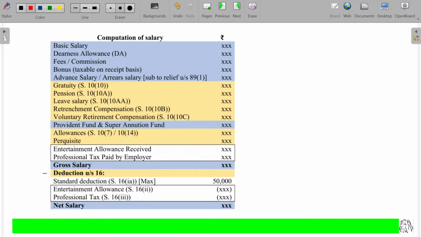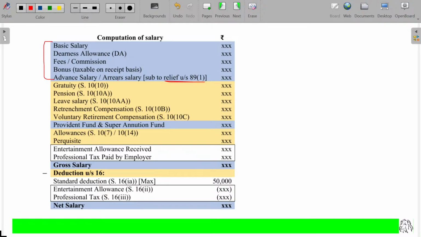You will now be able to understand the first 5 elements. These are taxable: basic, DA, fees or commission, bonus, advance salary and arrear salary. Now understand that in case of advance salary and arrear salary, you will be getting a lump sum benefit in the current year, in the year of receipt. As you are getting tomorrow's salary today or earlier years' salary in this year, as you are accumulating earlier years' salary in this year, you will be drawing a huge salary falling under the higher tax bracket.